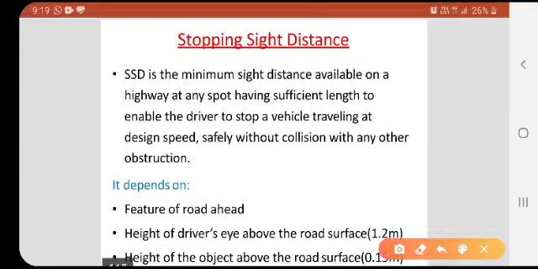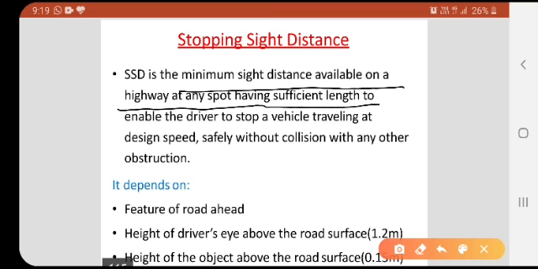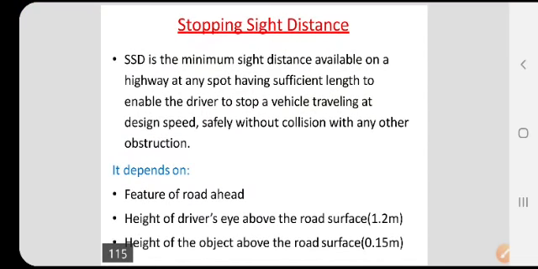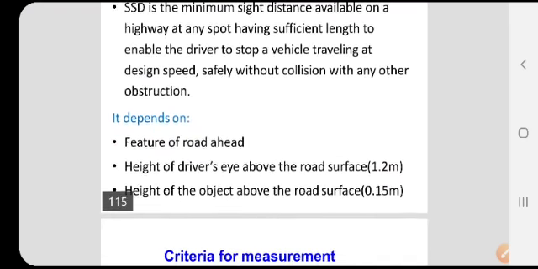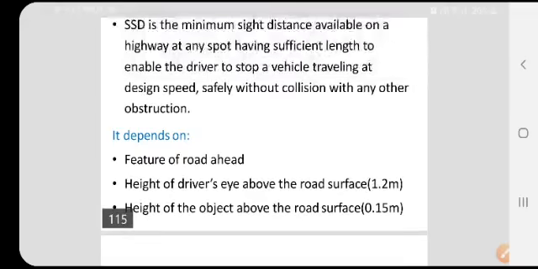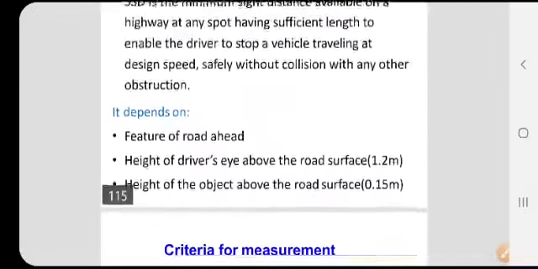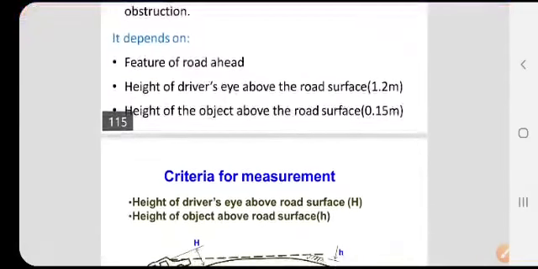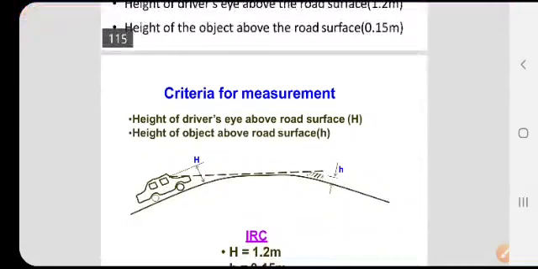First one is the SSD. As we already discussed, it is the minimum sight distance available on the highway at any spot having sufficient length to enable the driver to stop. Stopping sight distance means when the driver is moving in a vehicle and suddenly sees an obstacle in the travel path, he should read what type of obstacle it is and what precaution should be taken, whether he should apply the brakes or increase the velocity of the vehicle. That all comes under this sight distance.